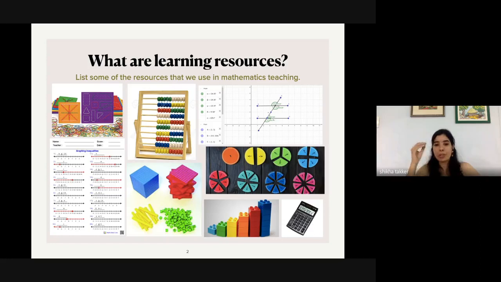While I have tried to show materials which are concrete, materials which are used like activities, materials which are used in apps, you have also given me some other very nice examples of using objects around us. One of you said that you can also use Blackboard as a resource. That is true. If we have a problem up there and so many students are coming to the Blackboard and sharing their solutions, we are also using Blackboard as a resource. So that is a very nice example.